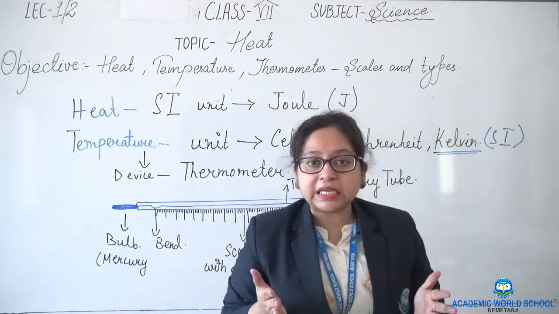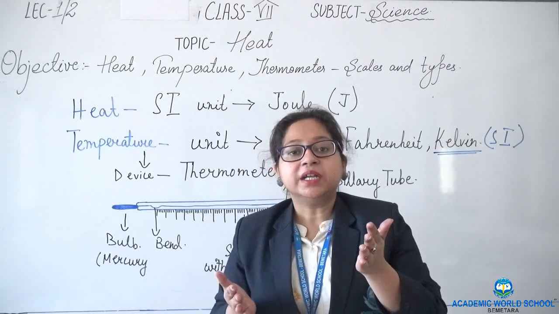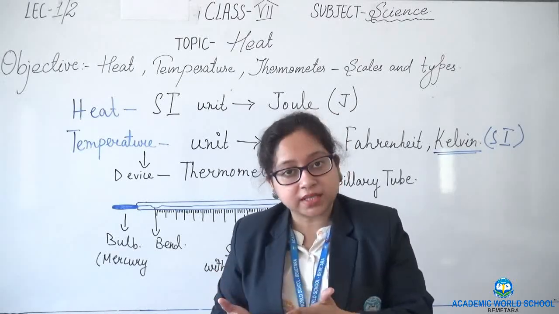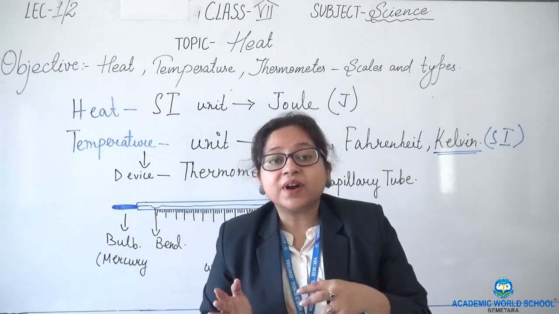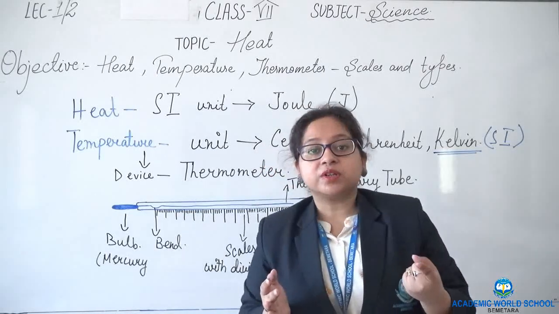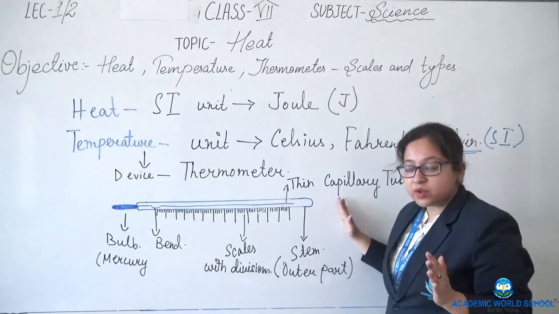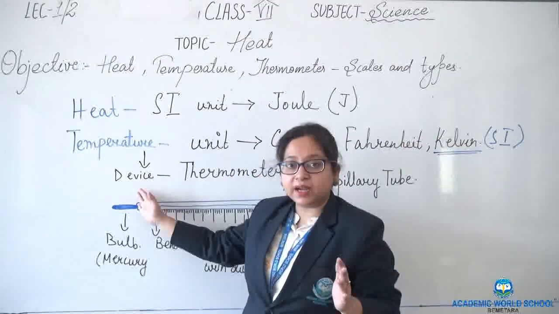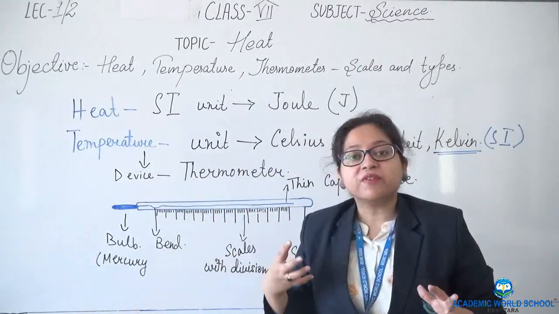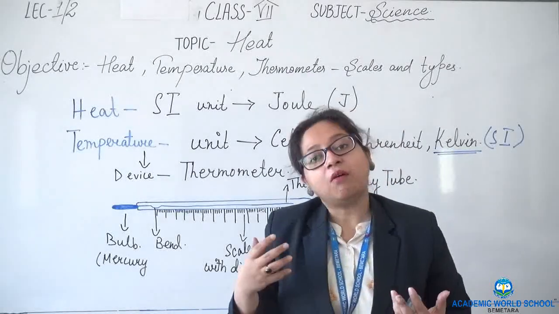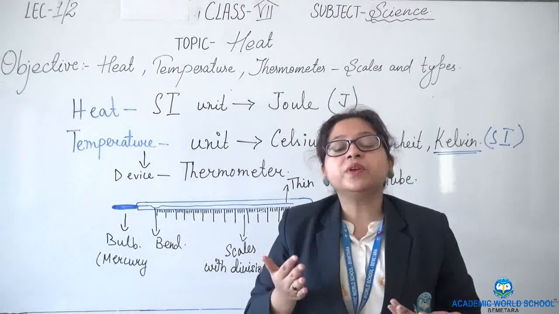We have seen heat, and we have seen that the degree of hotness or coldness is temperature. The device used to measure temperature is the thermometer. This is the structure of a thermometer, where we have a bulb at one end. This bulb is filled with mercury or alcohol. Why do we prefer mercury?